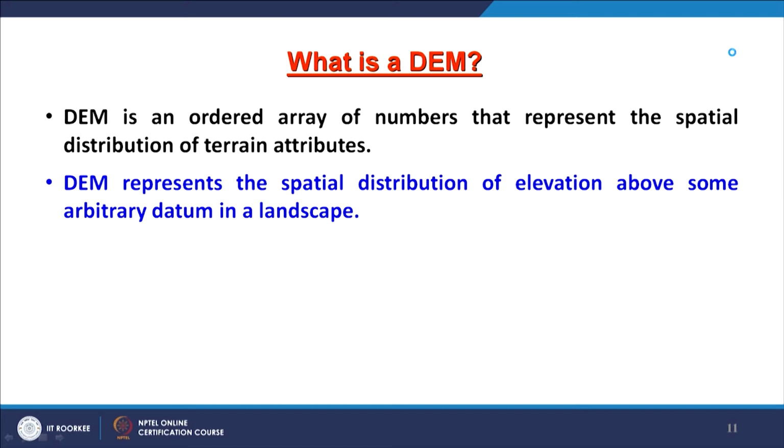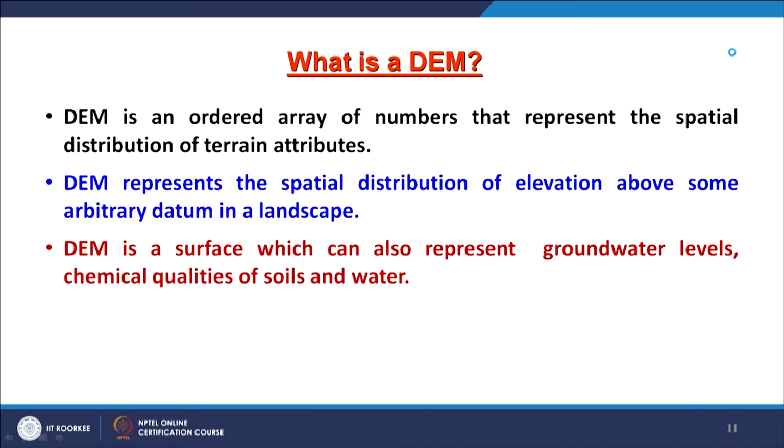Generally the typical digital elevation model which we use represents elevation values above mean sea level, and these are continuous surfaces. If the cell value is not elevation, we can replace it with groundwater levels, chemical qualities of soil or water and other things.